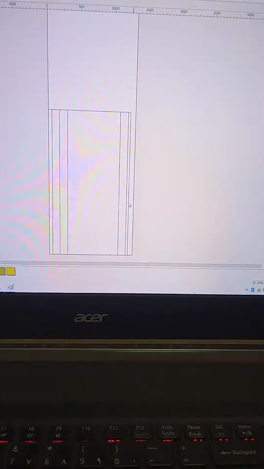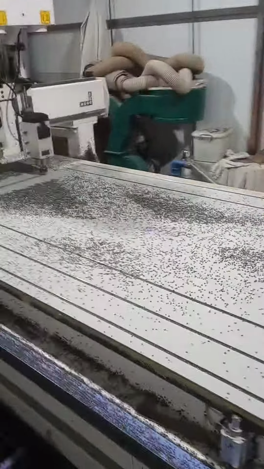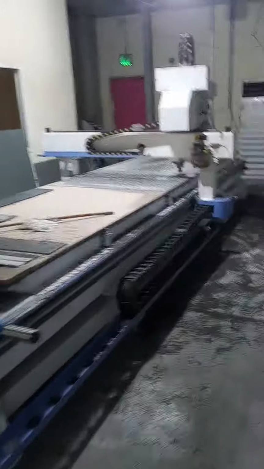This is machine work. Now I am going to show you the machine, how we are running 3 machines together, and my working people helping me. This is the first machine. This is our second machine running.